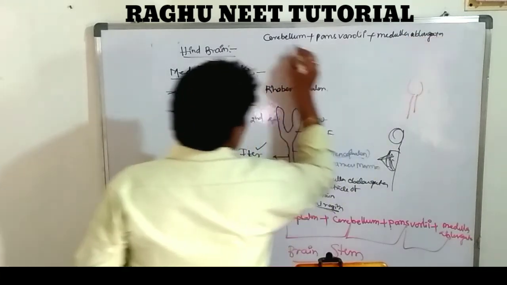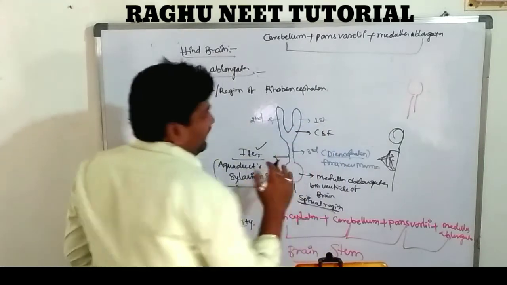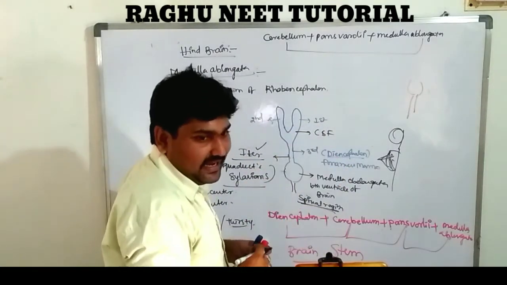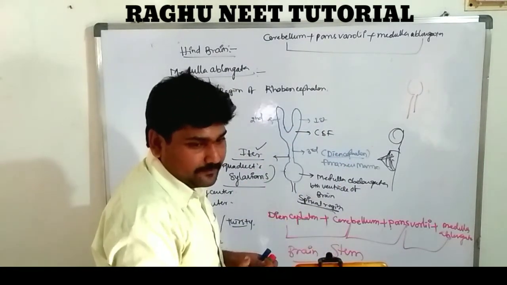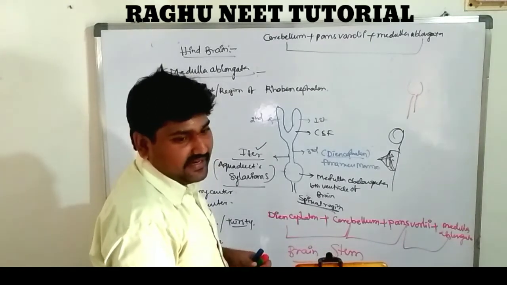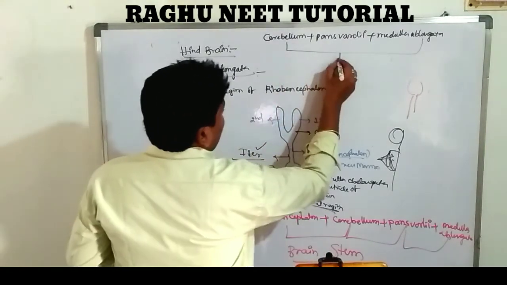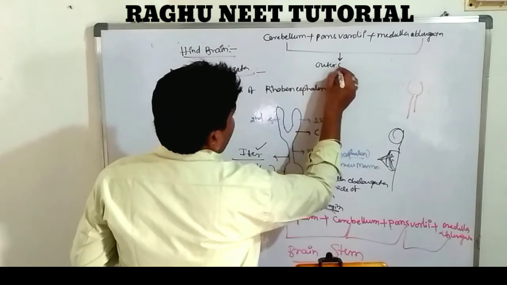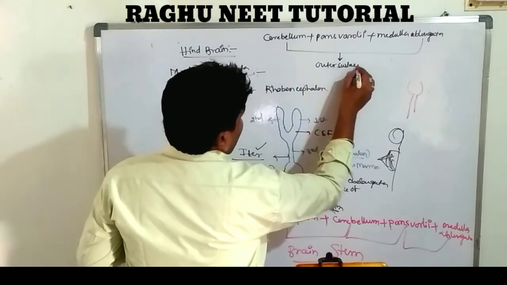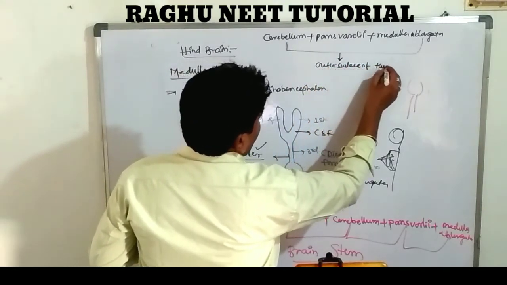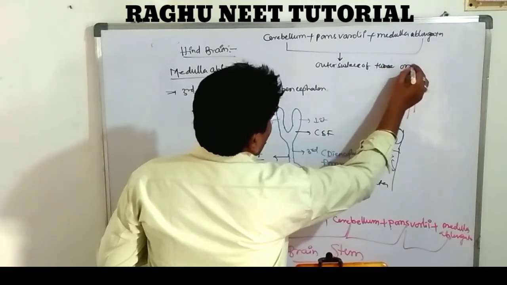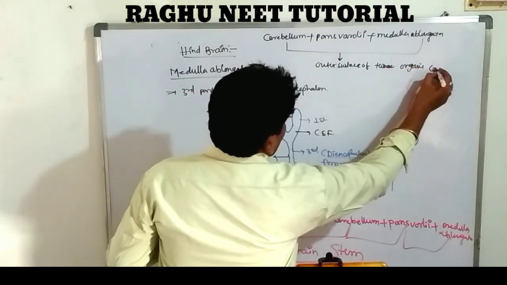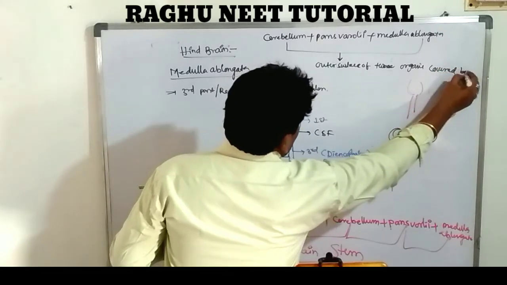The surface of these three organs has white matter. The inner part is covered by gray matter. The outer surface of these three organs is covered by white matter.